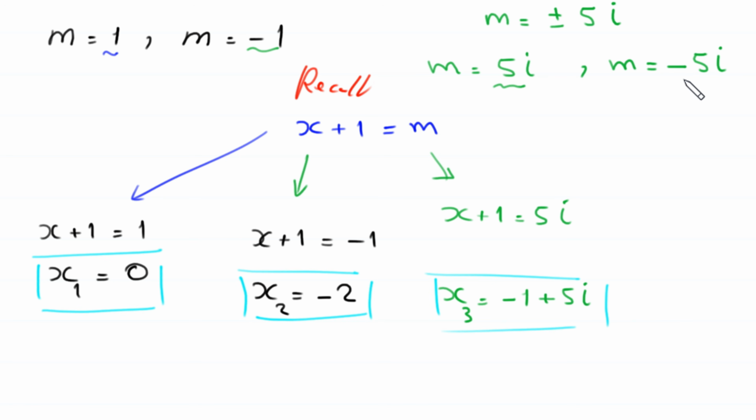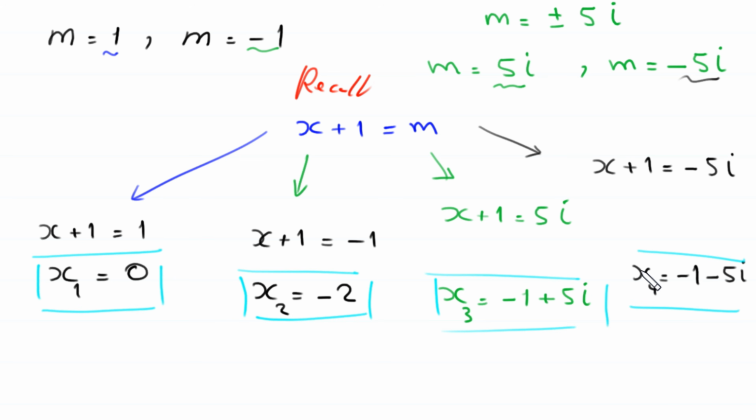And when m is equal to negative 5i, then this equation will become x plus 1 is equal to negative 5i, and from here we get the value of x is equal to negative 1 minus 5i. This is the fourth value of x. This is the fourth solution of this equation.